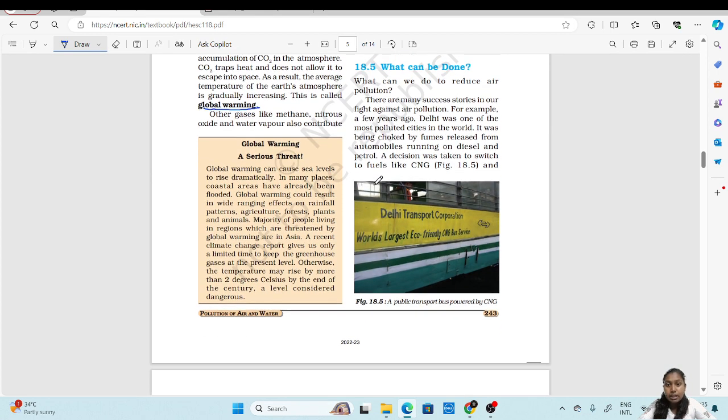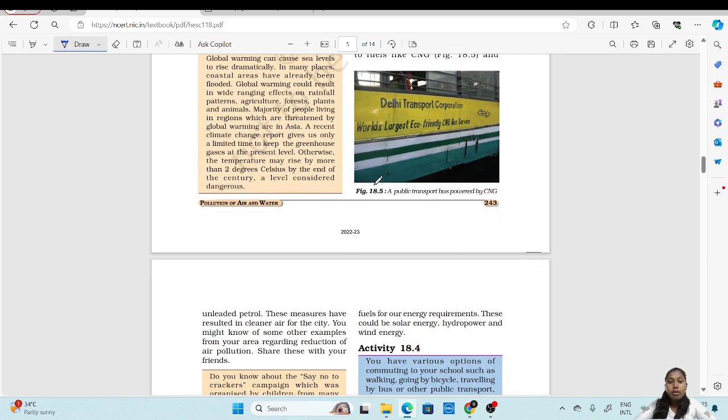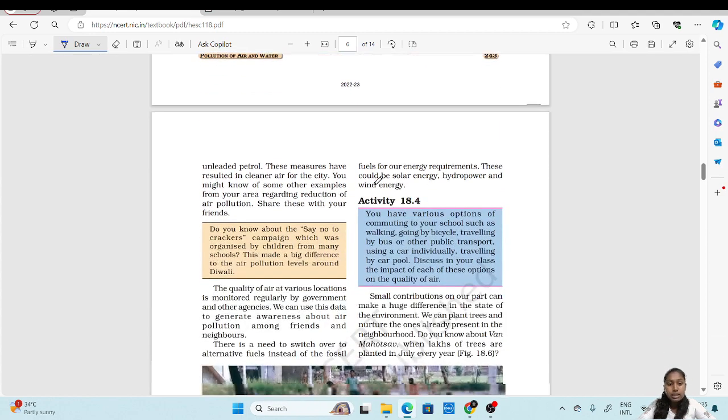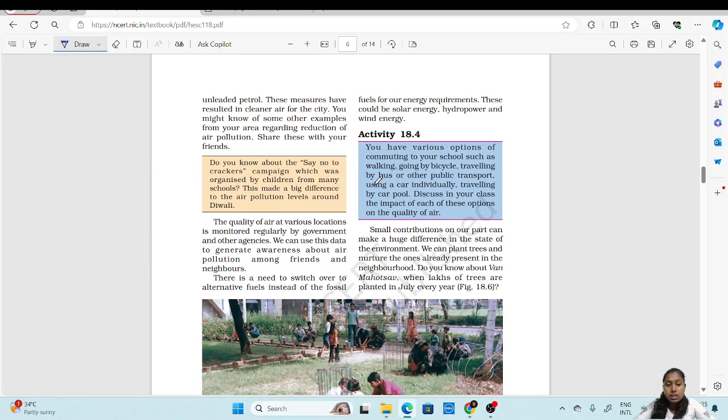So what they have done is they have taken a decision to switch from petrol and diesel to fuels like CNG and unleaded petrol, where the pollution is decreased. These measures have resulted in cleaner air for the city. There are a few other examples like this to increase the quality of air at various locations.